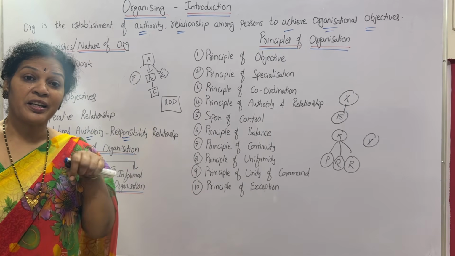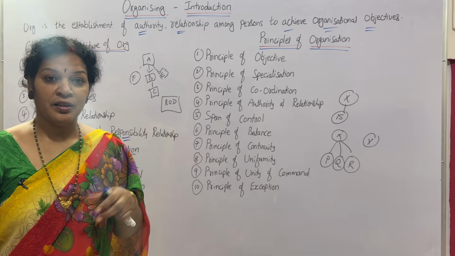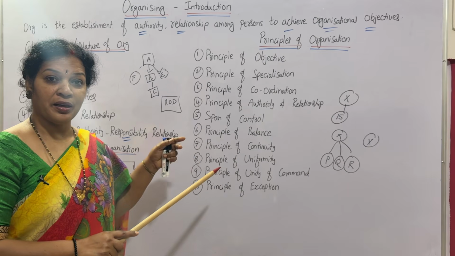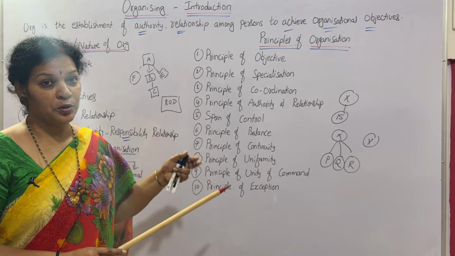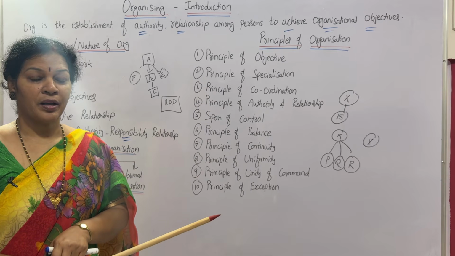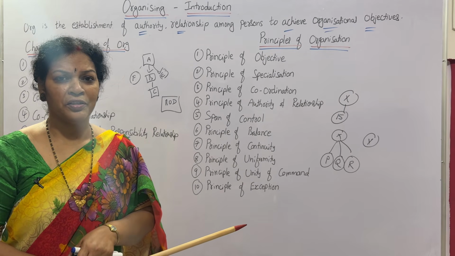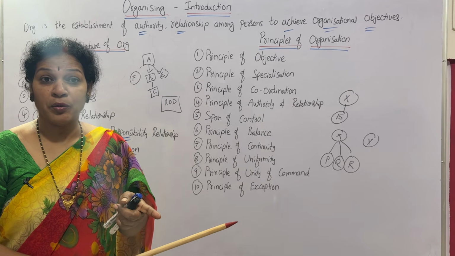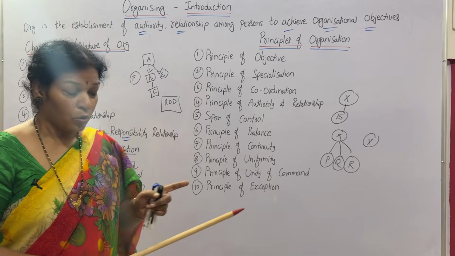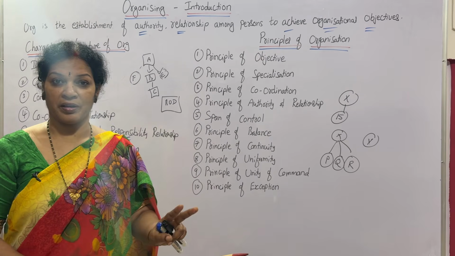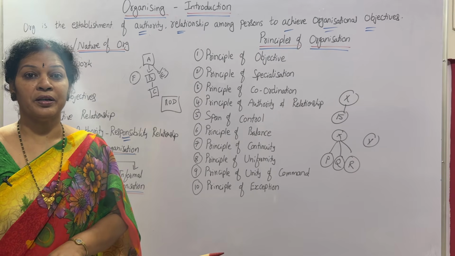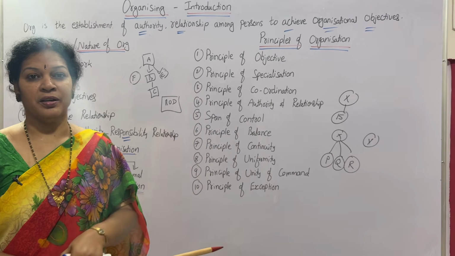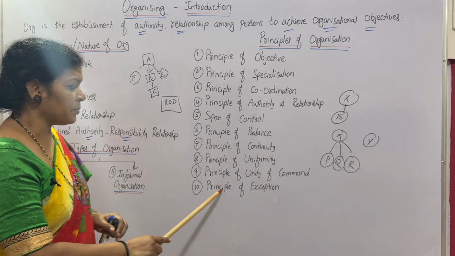Only in exceptional cases can they approach the people below. Otherwise, they have the right to approach the next authority only. Under the board of directors, say an executive manager is there, they can contact him only. Sometimes, only in exceptional cases, they may want to talk to the production manager. Yes, only in some exceptional cases, not regularly. They don't have any right to interfere in the regular activities of other employees who are working under somebody's authority. This is the principle of exception.